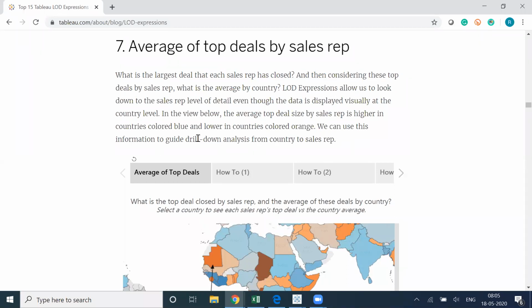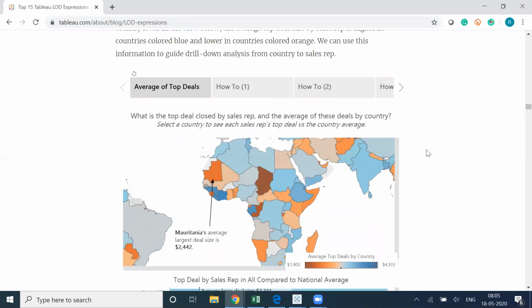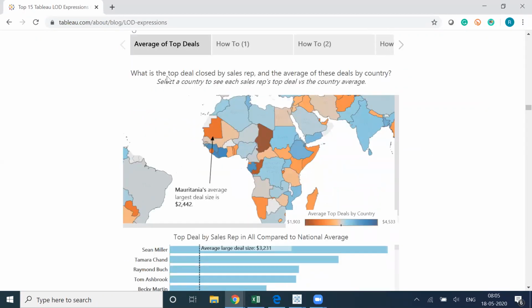We can use this information to guide drill down analysis from country to sales representative. So basically, what is the top deal closed by the sales representative and the average of these deals by country is what we need to find out. Select the country to see each sales representative's top deal versus the country's average.